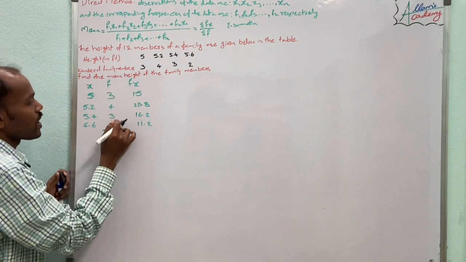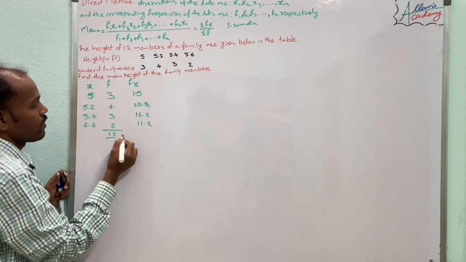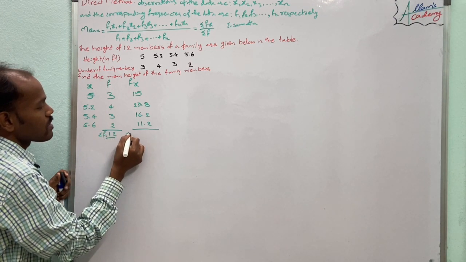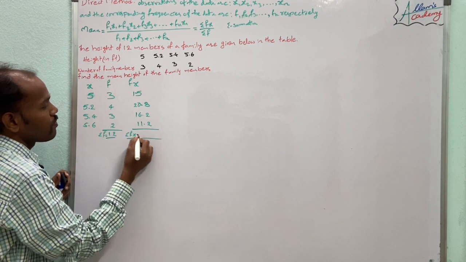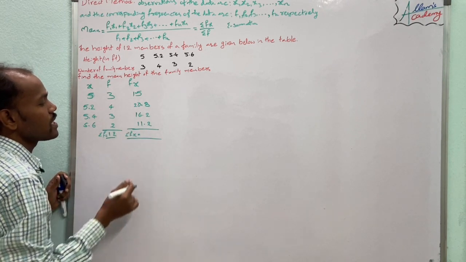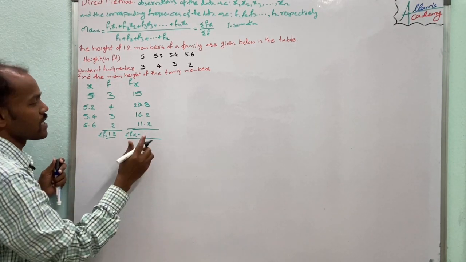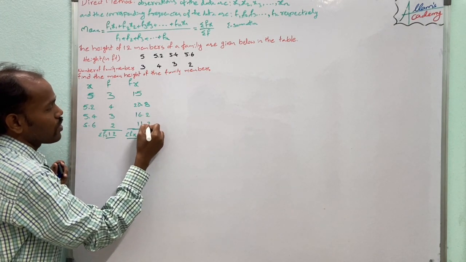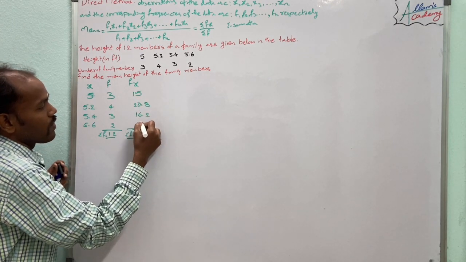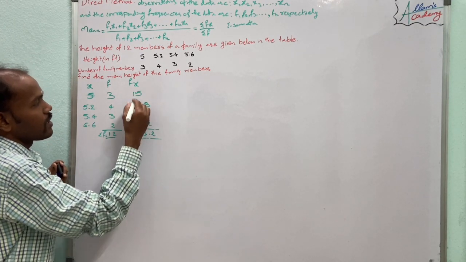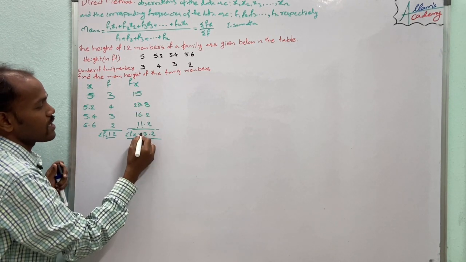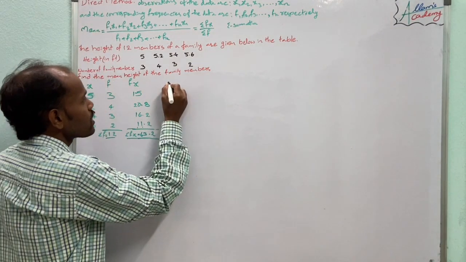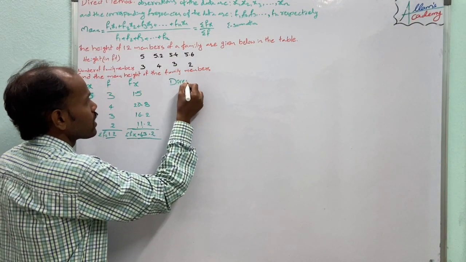Now the sum of the frequencies is 12, and the sum of the products of frequencies and observations is 15 plus 20.8 plus 16.2 plus 11.2, which is 63.2.